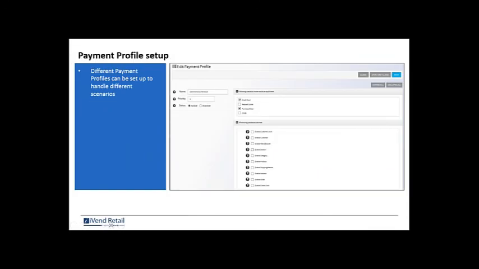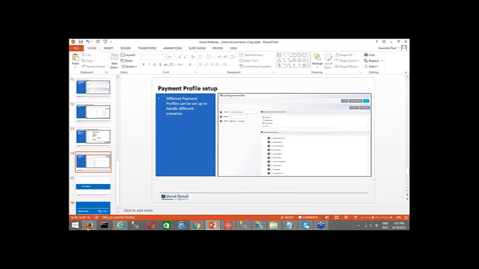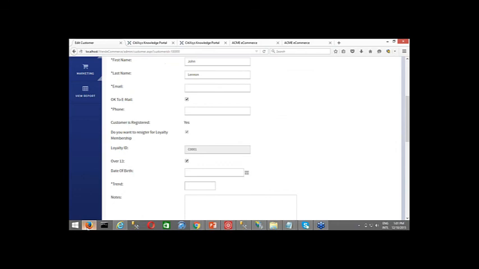Okay. So next in the session is the payment profile setup, which happens to be the last topic for the webinar session today. So just to give you an idea why this is needed and how this can be configured. This is a very extensive screen wherein you can have the payment setup. Basically, for example, let me take you to the screen so that you get a better understanding of this